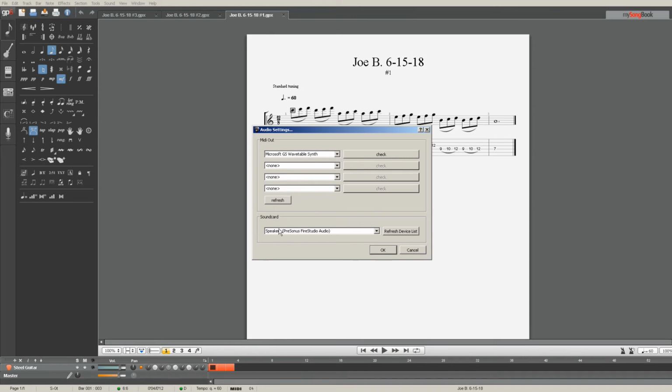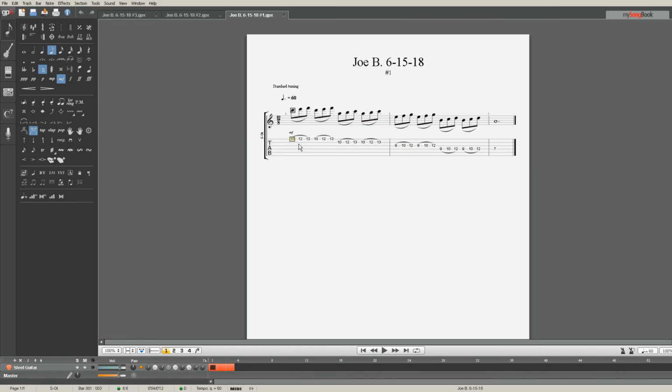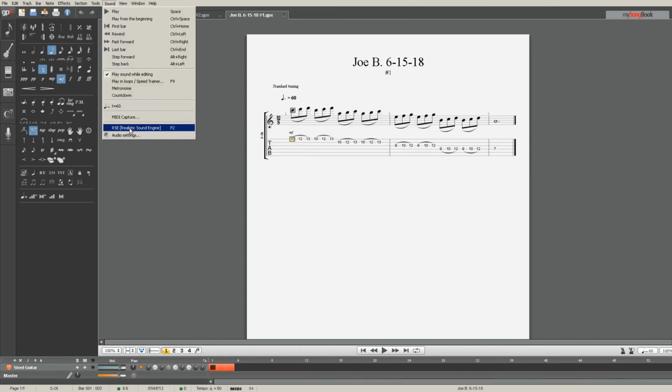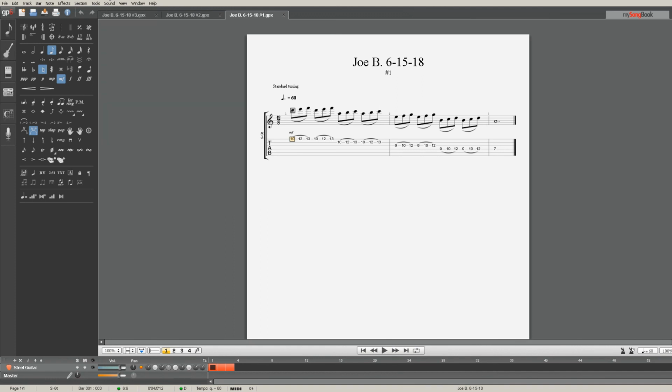Audio settings, well, if it says there's no sound bank, then this stuff, I don't think it'll affect anything. But yeah, just do that. Click on sound, make sure the RSE is off. So click on that, and if there is a check mark, get rid of the check mark, and that should take care of it.